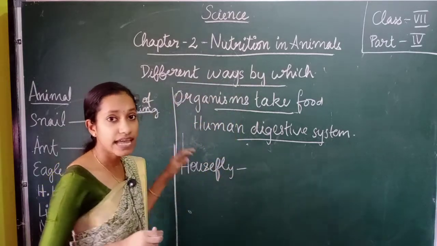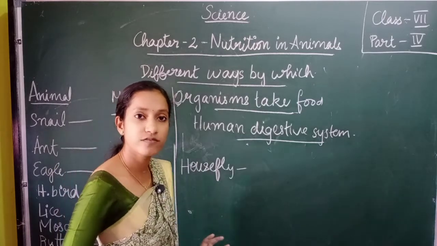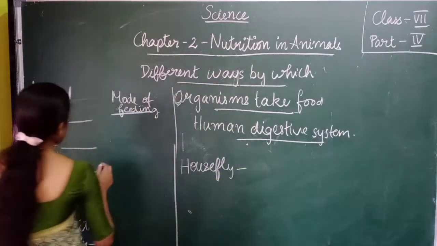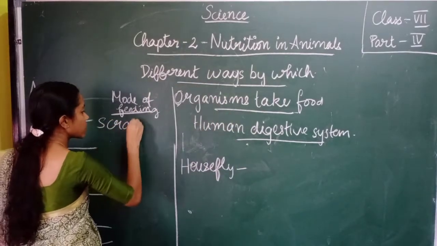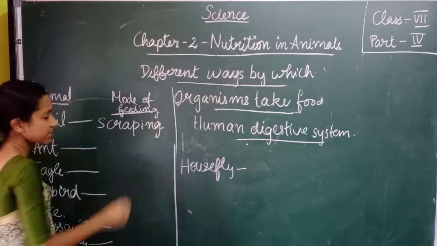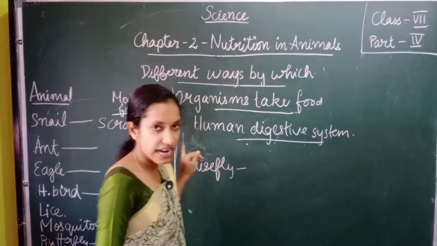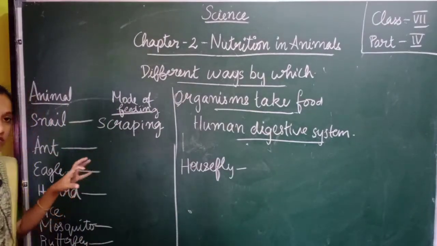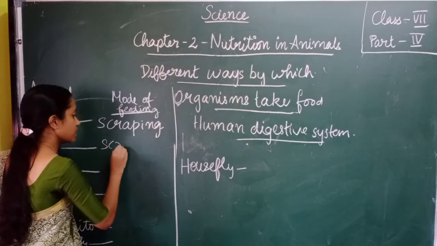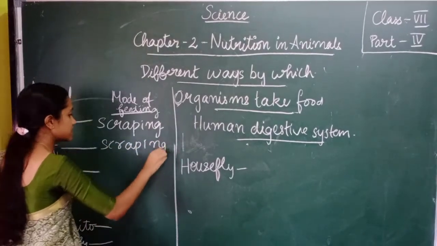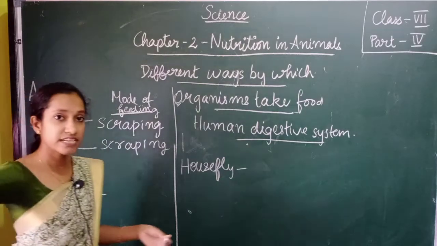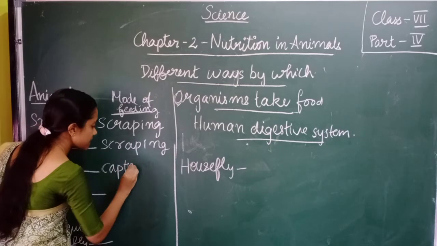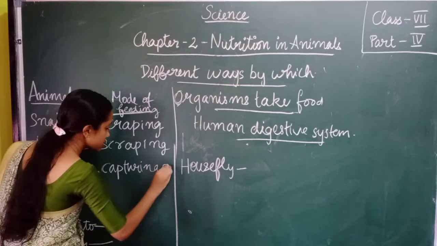Accordingly, we can name these different modes of feeding. Okay, so firstly, snail. They will scrape their food and eat. Therefore, it is known as scraping. The mode of feeding found in them is scraping. Ant also follows a similar mode of feeding, scraping itself. Eagle, as we said, it will capture and swallow. The mode of feeding in them is capturing and swallowing.